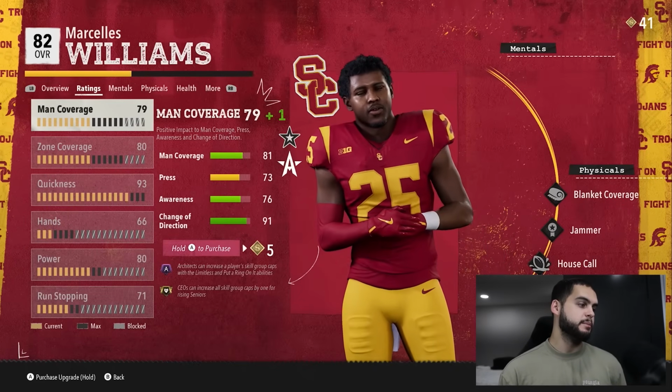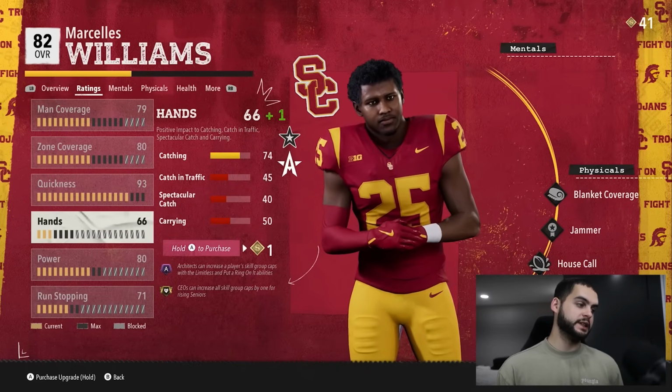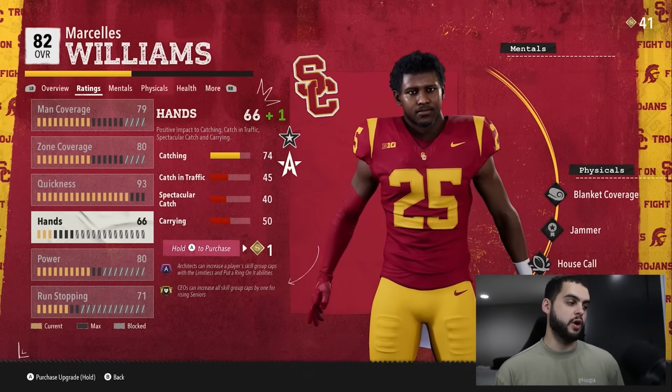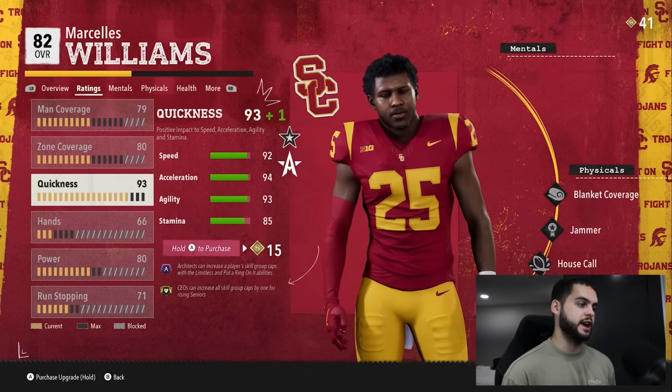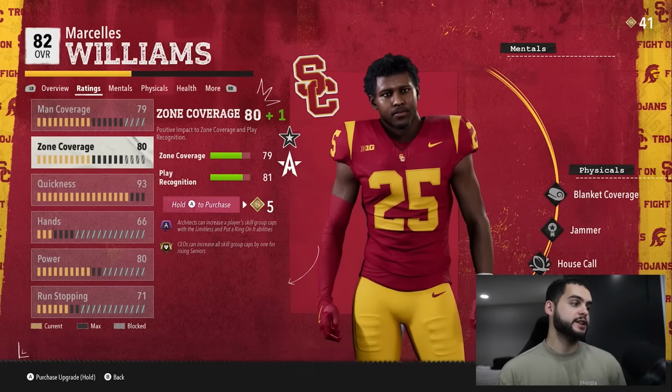And let's go look at him. Now his hands are dropped completely. His hands got capped all the way to killing him. His power is basically capped. His run stopping is basically capped. His quickness is fine. His zone and man are about the same.